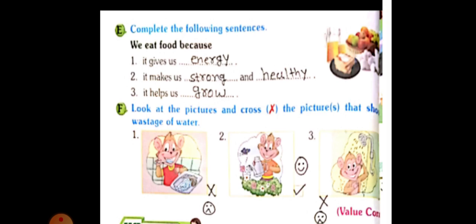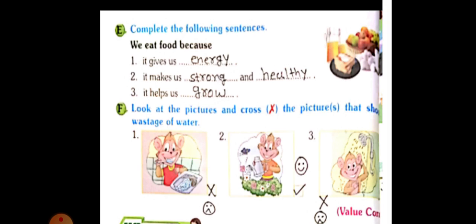See, that face is not smiley, I have made a face with a drooping mouth. In the same way, you make it in your textbook. And number 3 picture, see how they waste the water. Monkey bathing with the shower fountain, and how they wasted the water. It's a waste of water. So number 3 carries also a cross and an unsmiley face.